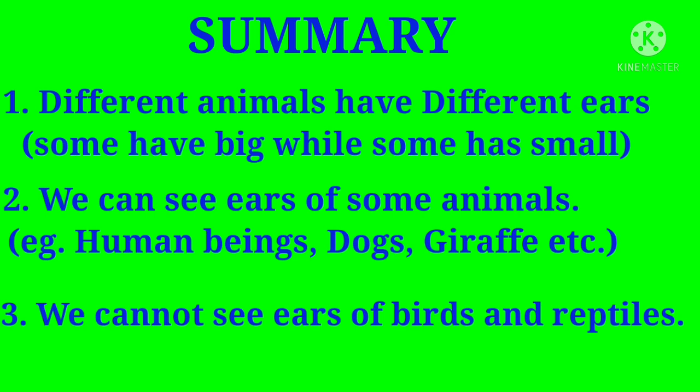Here is the summary of today's class. First, we saw that different animals have different ears. Some have big ears like elephant, while others have small ears like rabbit. Second, we can see some animals' ears like human beings, dogs, giraffe, cat, etc. And the last is we cannot see the ears of birds and reptiles.